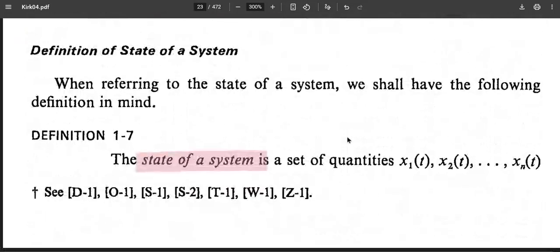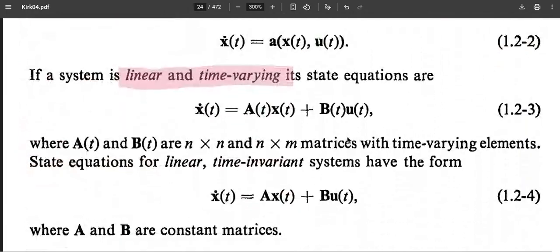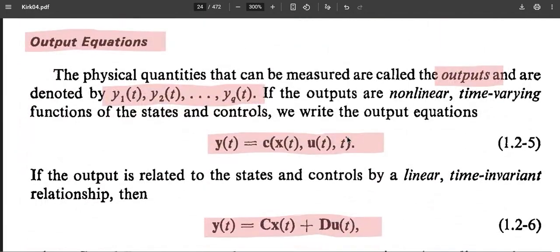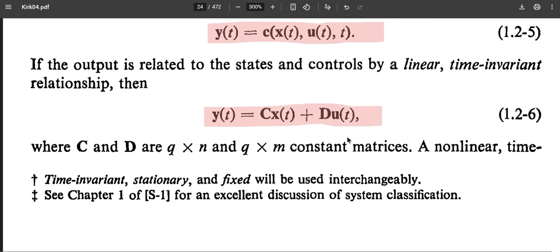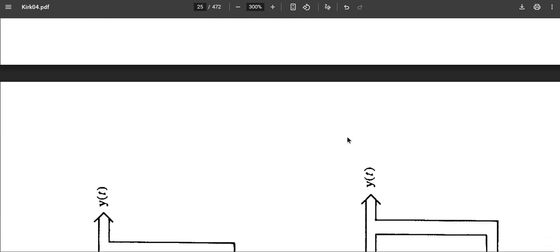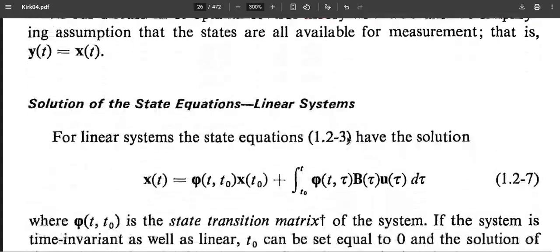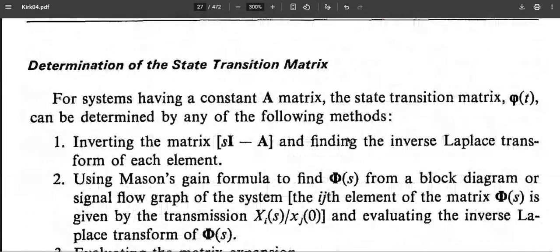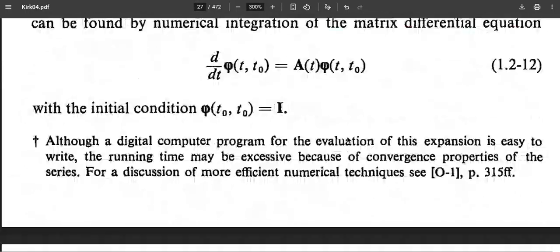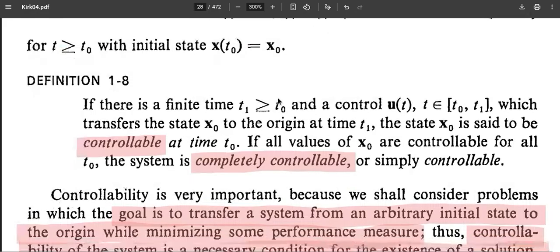And the state of a system has been introduced: linear, non-linear, time invariant, time varying. The output equations have also been defined. If it is linear, the output and control equations will be defined by matrix equations. All those diagrams were introduced in the previous book. The same thing overlaps here, along with some matrix theory and defining certain special matrices through solvability. An important part of this control theory is controllability and observability for linear systems.